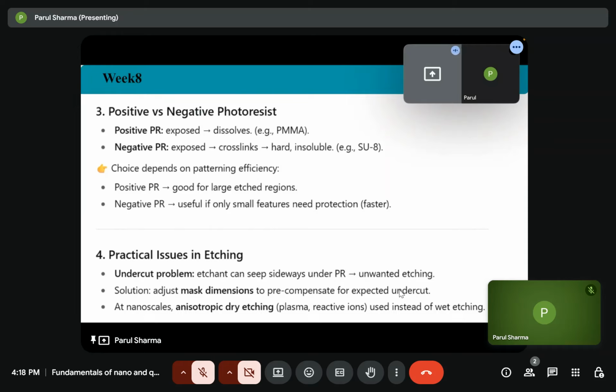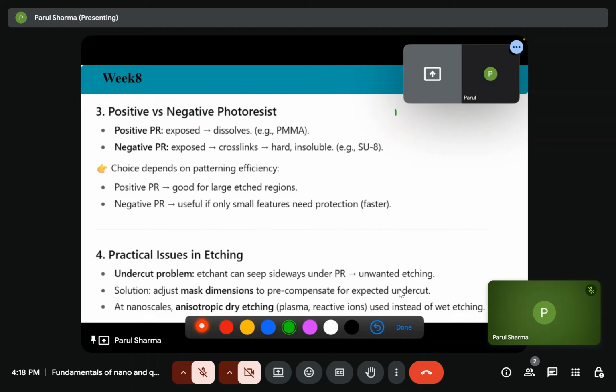So suppose positive PR, negative PR. So if the light is exposed like this, what will happen?